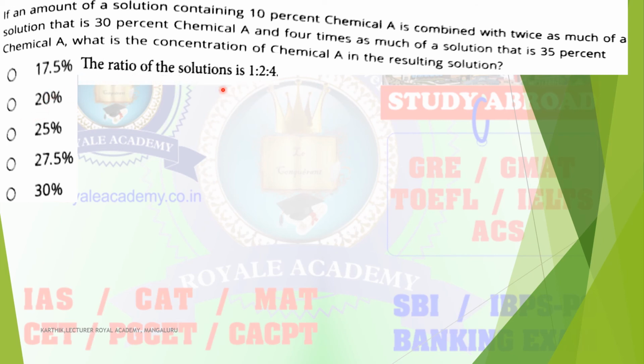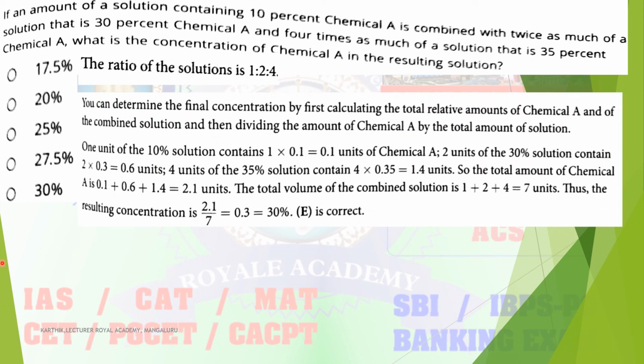So what is the ratio? Initially the first solution is 1, the second solution is twice as much, so 2, and the third solution is 4 times as much. So the ratio is 1:2:4. Now, what is given in the question?